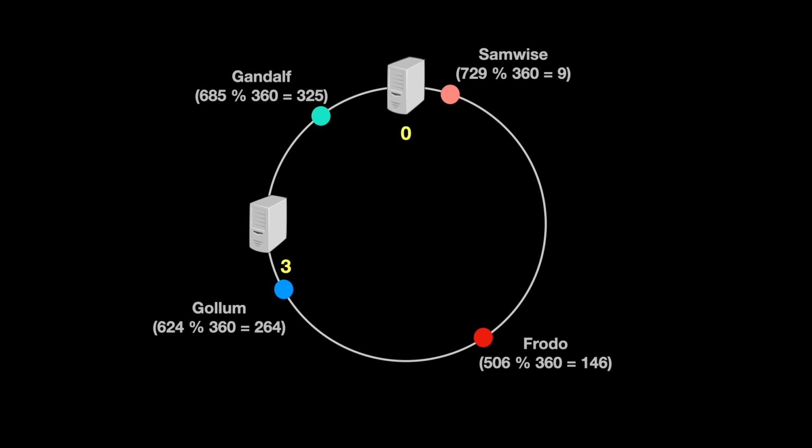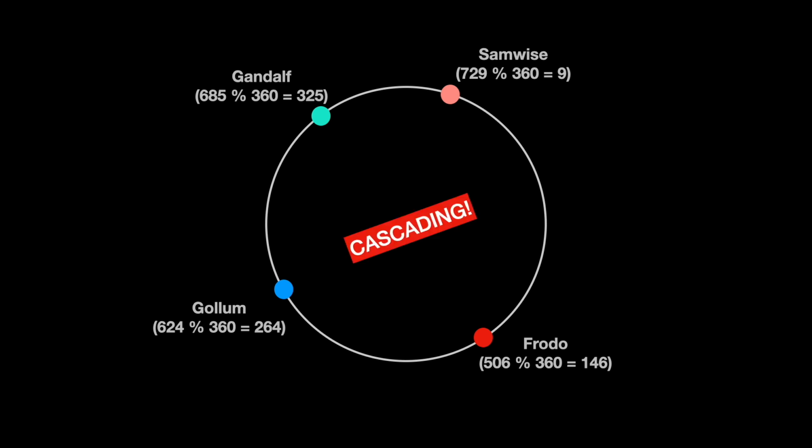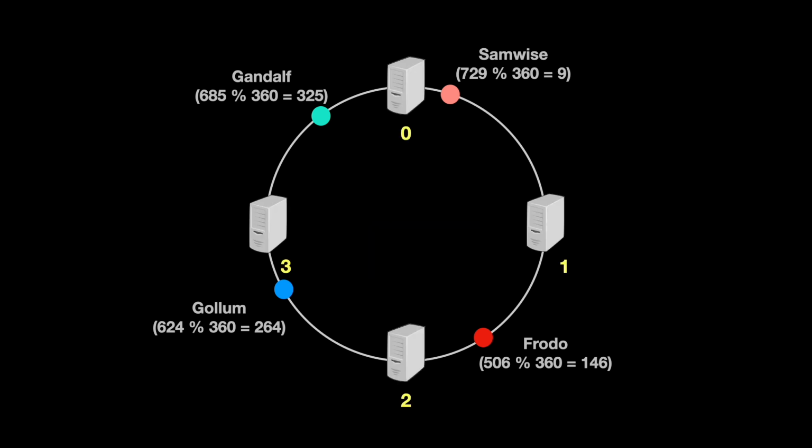Then this will mean all the keys between 0 and 270 degree will now be stored in server 3. And if that crashes, then all the keys for servers will now go to server 0. And what happens if that too crashes? The entire system goes down. This effect is called cascading.